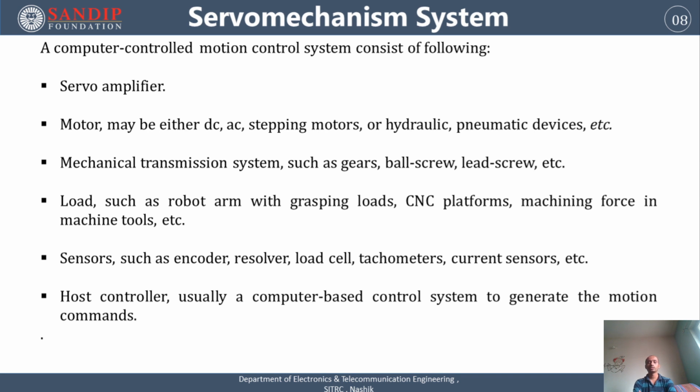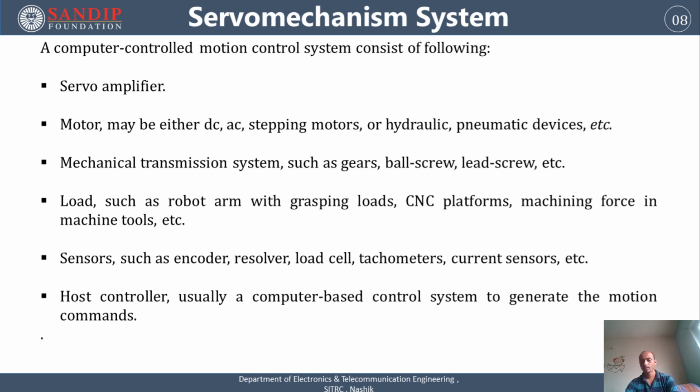Here, loads such as, what are the loads? A load may be a robot arm with grasping loads, or sometimes a CNC platform, or machining force, or machine tools are also loads. Here we have sensors such as encoder, resolver, load cell, tachometer to measure the speed of that motor. We also take current sensors. Here the host controller is the control unit. It is a computer based control system to generate the motion commands. These are the components we are going to use in designing computer control motion control systems.